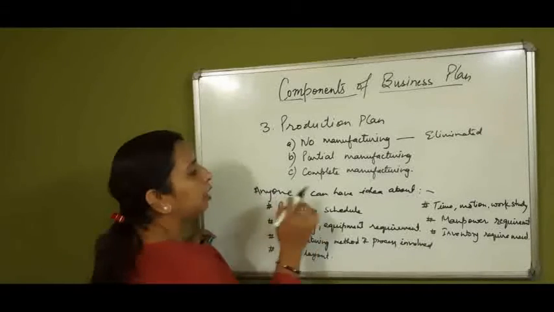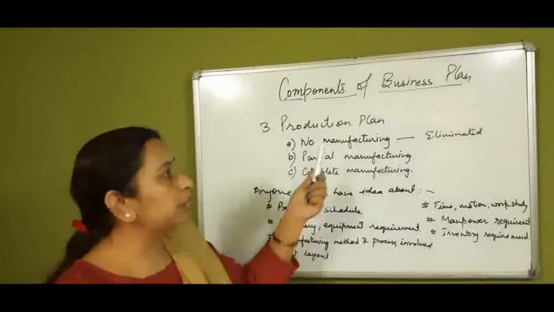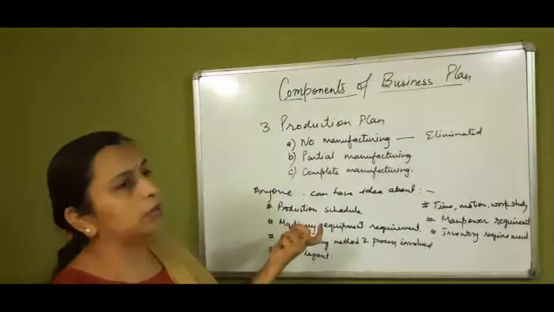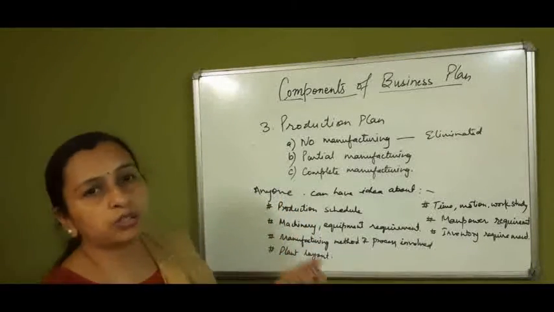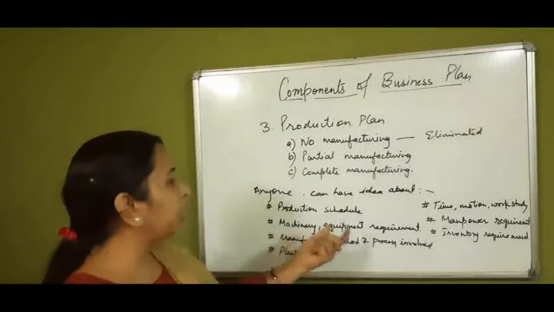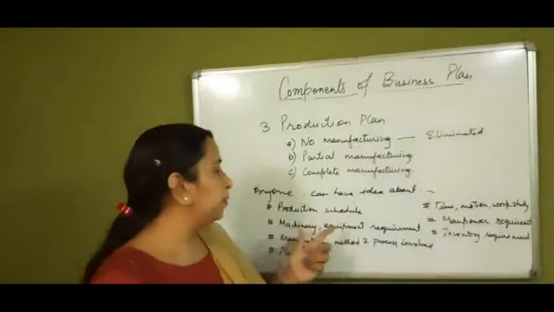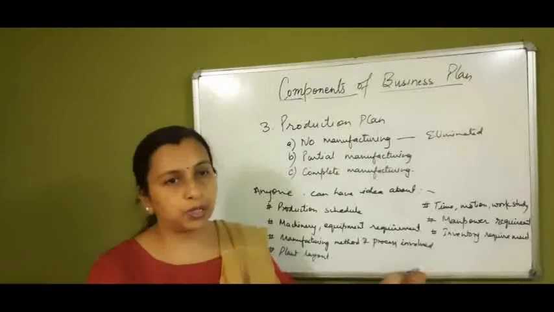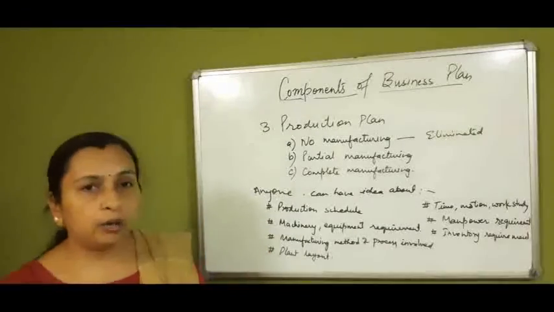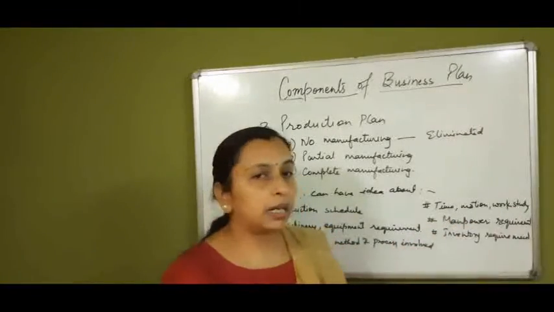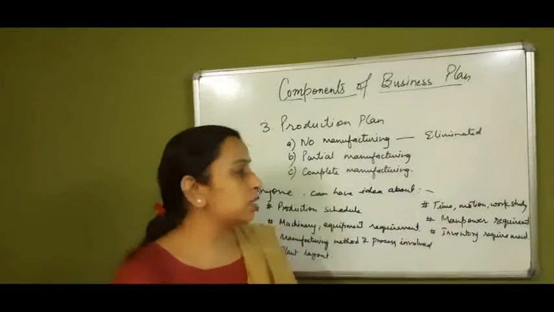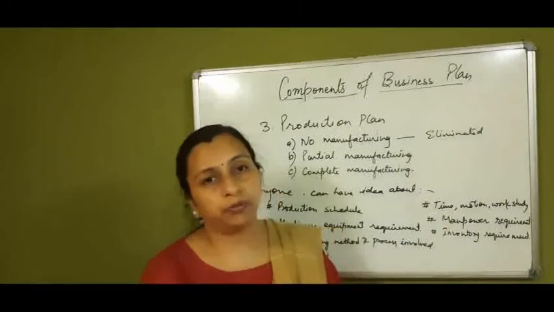Okay, so this will give anyone, any stakeholder, an idea after going through the production plan. The potential investors or the stakeholders will have an idea about the production schedule, then machinery and equipment requirement, manufacturing method or the process involved, then the plant layout, the time, motion and work study. Okay, what will be the manpower requirement for the new venture and what will be the inventory requirement for the new venture.